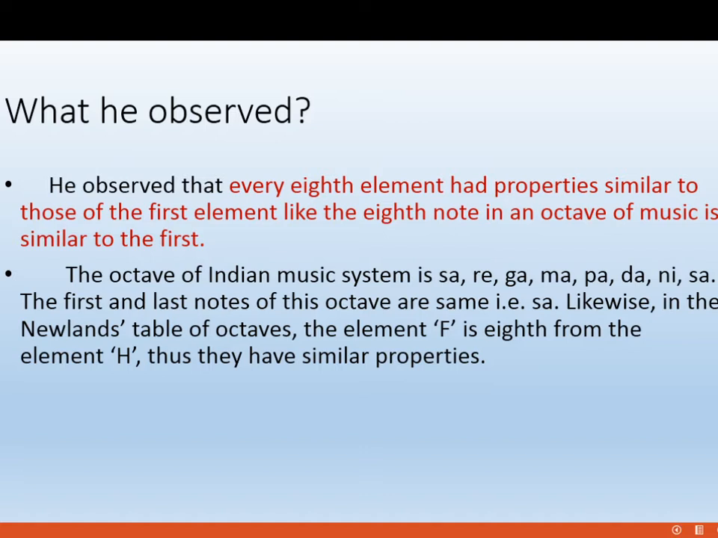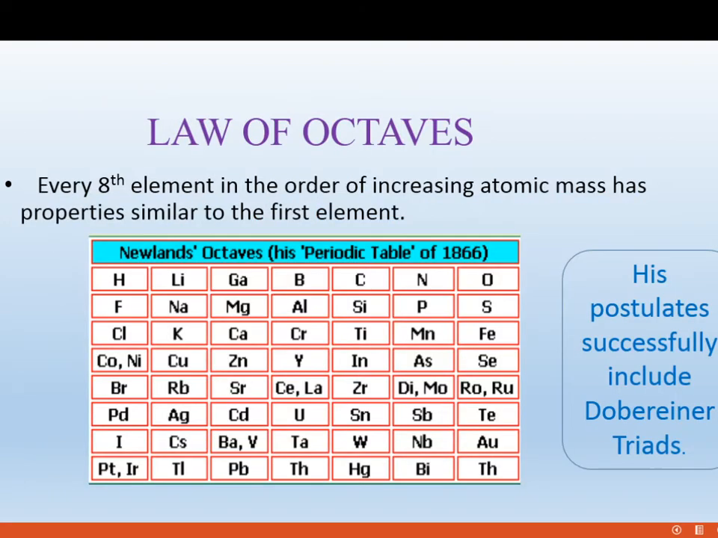So this is the law given by the scientist John Newland. Every 8th element had properties similar to those of the first element, like the 8th note in an octave of music is similar to the first. So this is the law of octaves: every 8th element in the order of increasing atomic mass has properties similar to the first element.